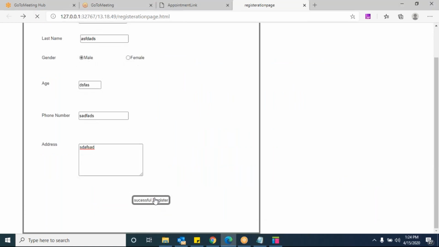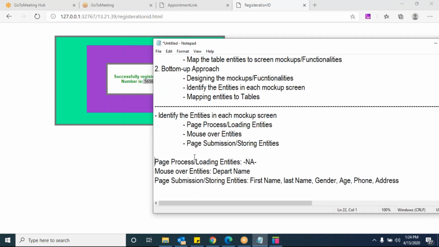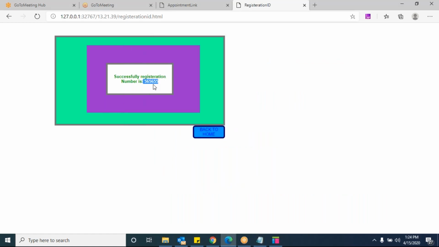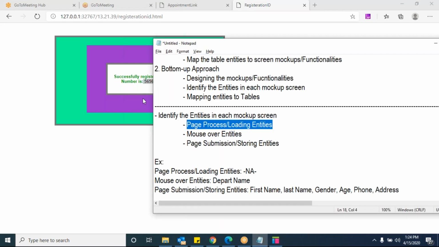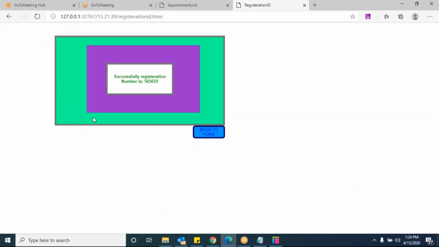Once you click on submit, you are getting into the next page. So for this page, this is the page submission example. This is the page process entities on the top of it. See, already while you are loading the page only, you are getting the patient ID, right or wrong? Patient ID is an entity for us. So after submission only we are getting those. Correct. Once you are submitting, all these are stored in the backend.